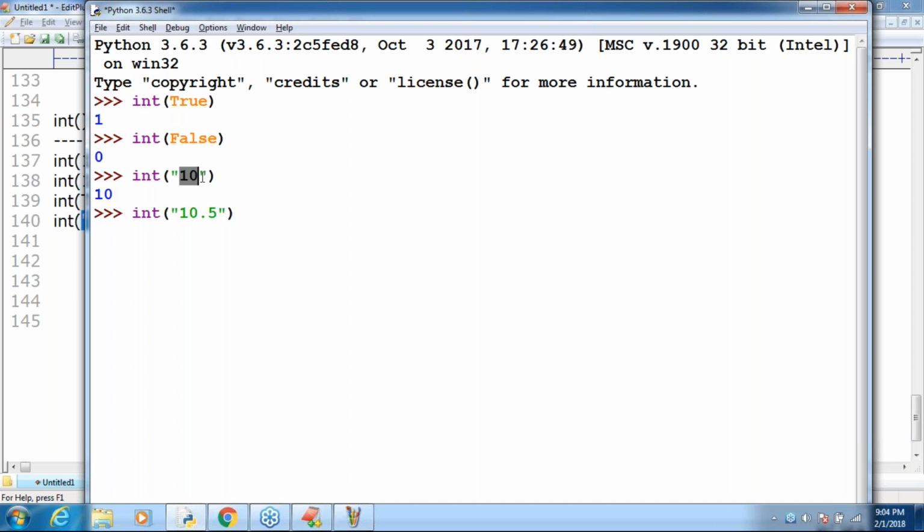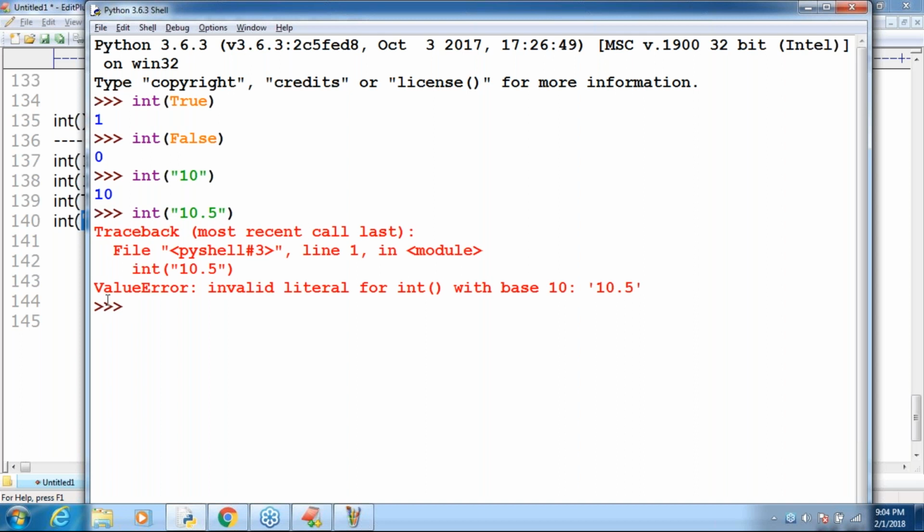Binary, octal, float or double are not applicable. By mistake, if you try, you immediately get a ValueError: invalid literal for int() with base 10. That's what you get by default. Clear?